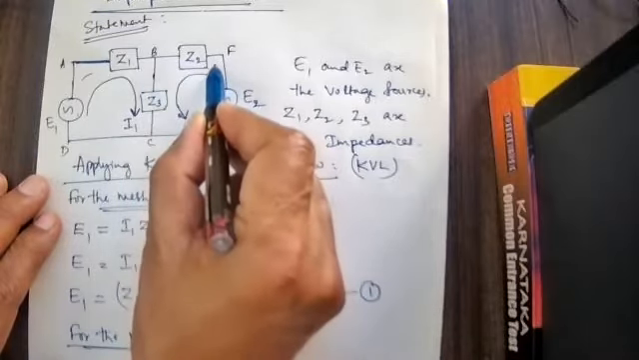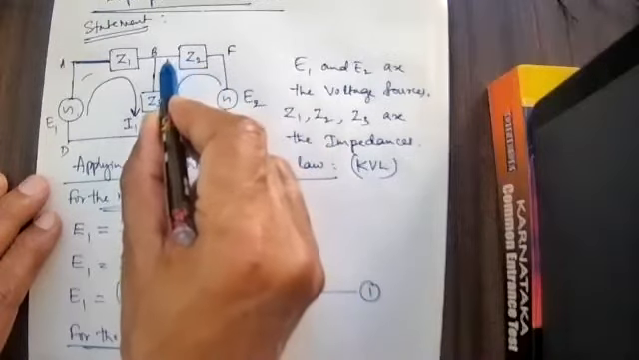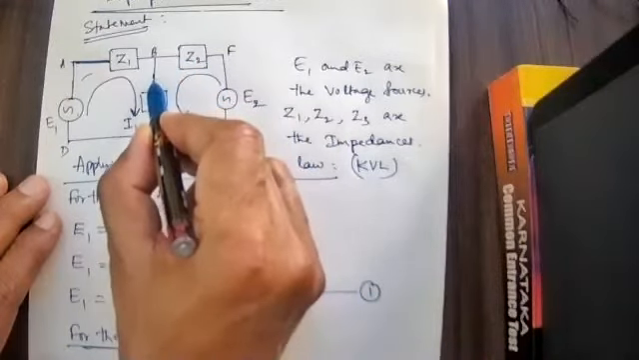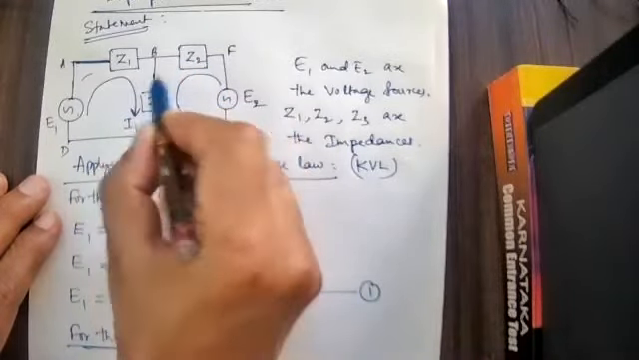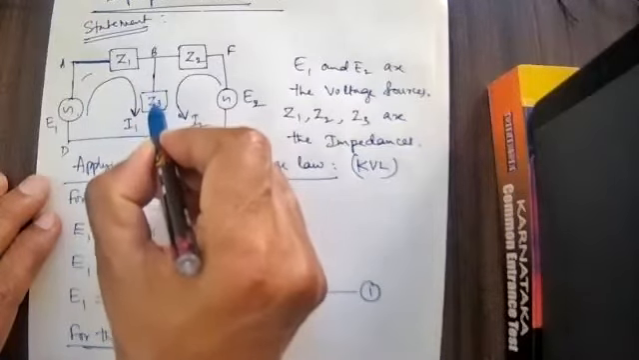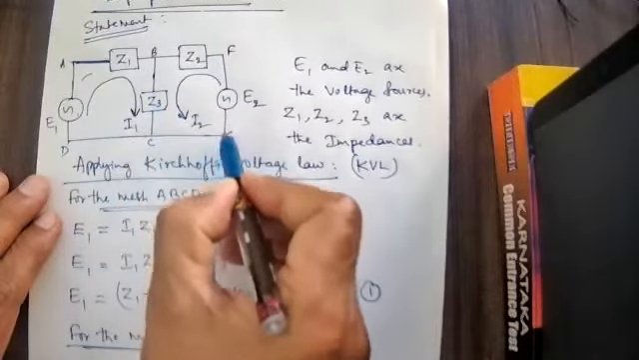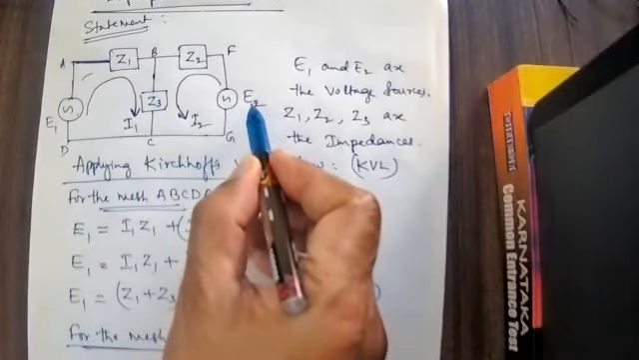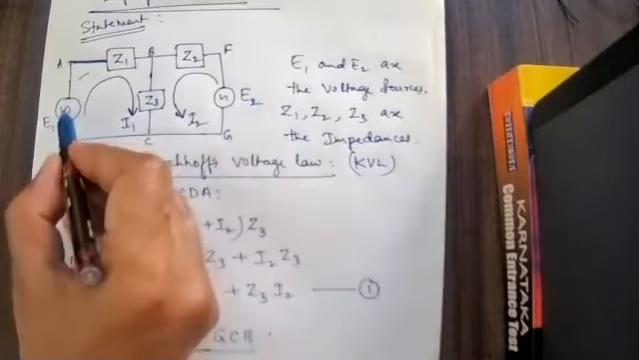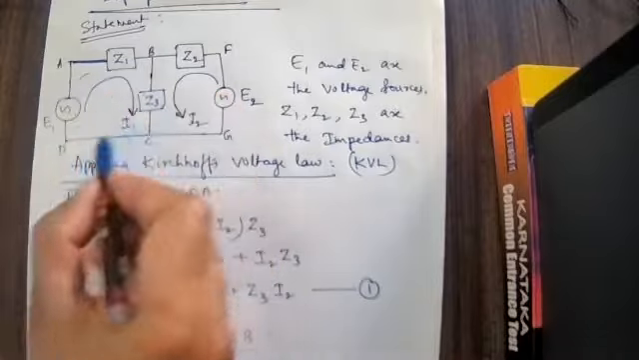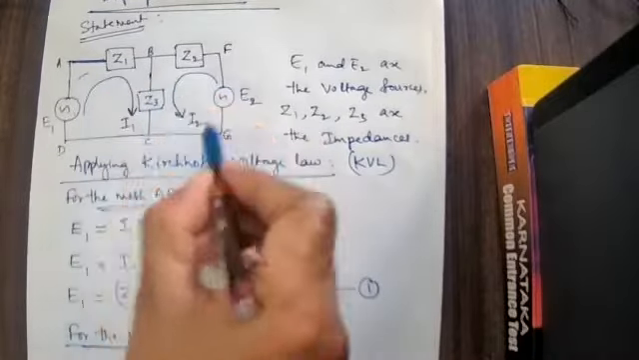I2 into Z2. Here the current is I1. This is I1, this is I2. I1 plus I2 into Z3. That's all is equal to how much? E2. So here I will not consider this E1. This E1 is for this mesh, and E2 is for this mesh.